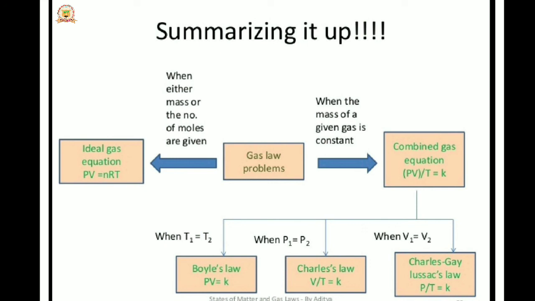Next, when either the mass or the number of moles is given, the ideal gas equation is PV = nRT. Here P is the pressure, V is the volume, n is the number of moles, R is the gas constant, and T is the temperature. That time the ideal gas equation is PV = nRT.